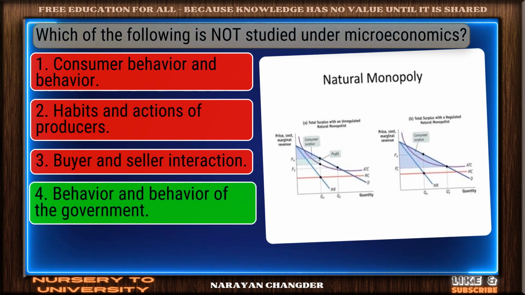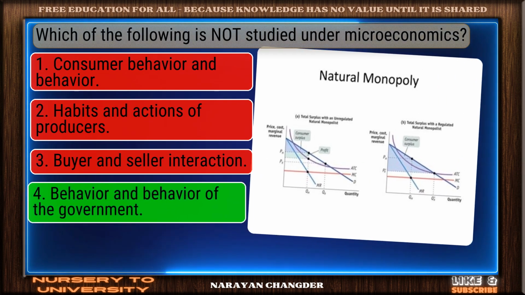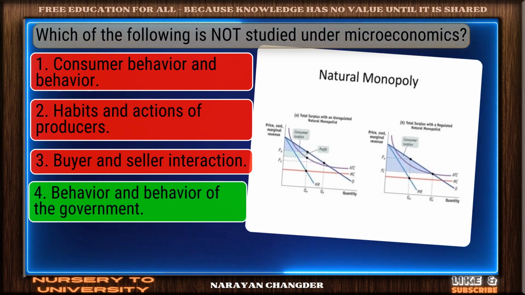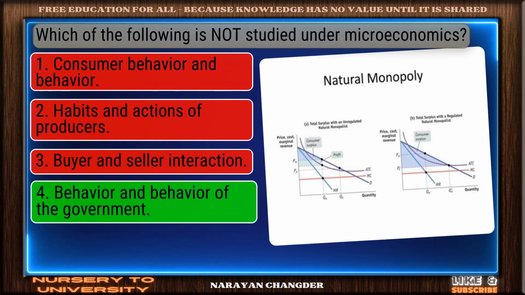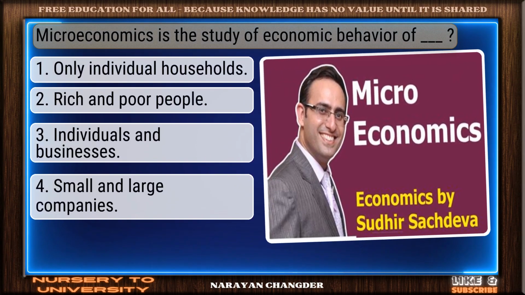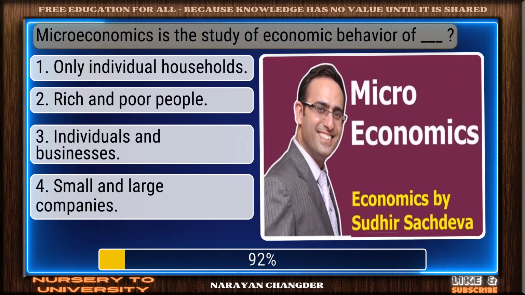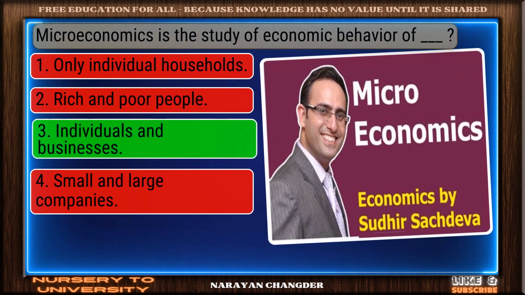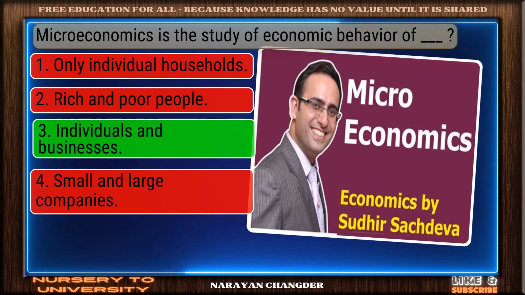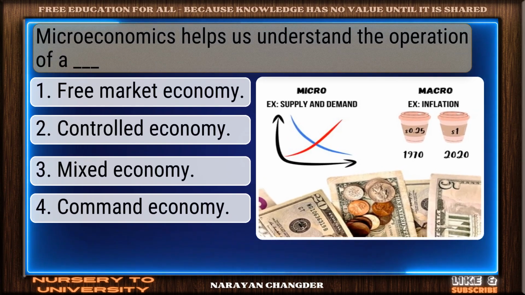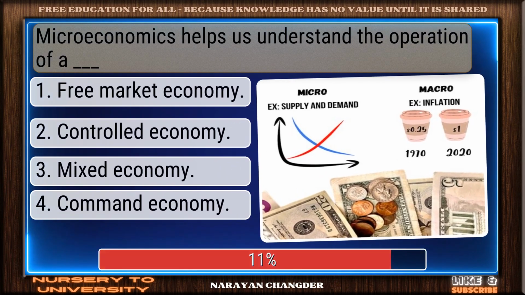Clear logic. Your choice, behavior and behavior of the government, is sound and 100% true. Microeconomics is the study of economic behavior of dash. Great job. Individuals and businesses is the accurate answer. Microeconomics helps us understand the operation of a dash.